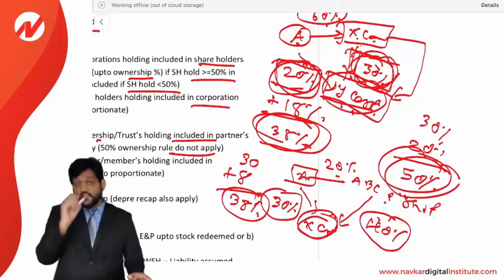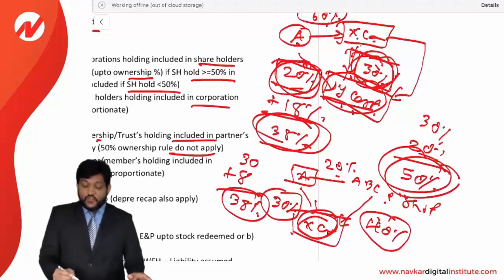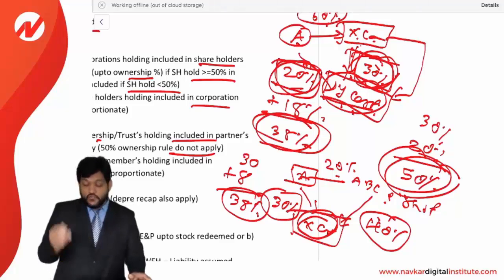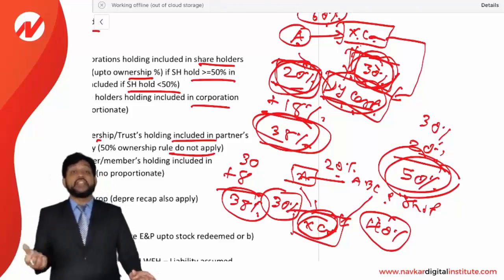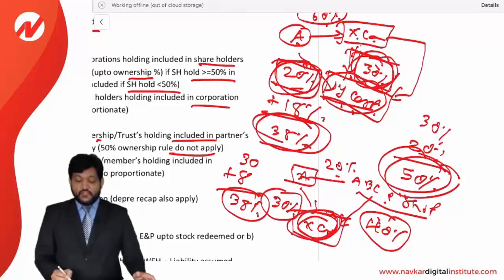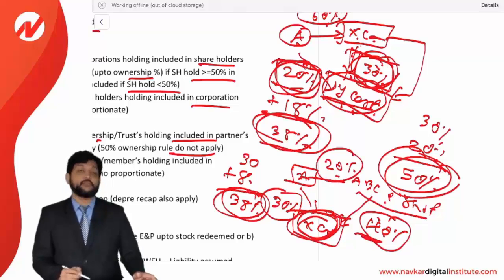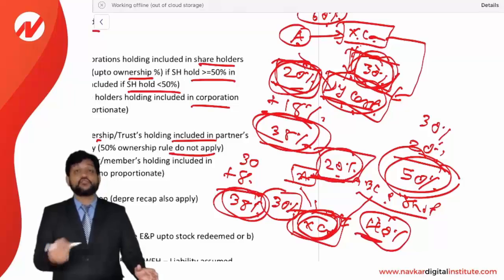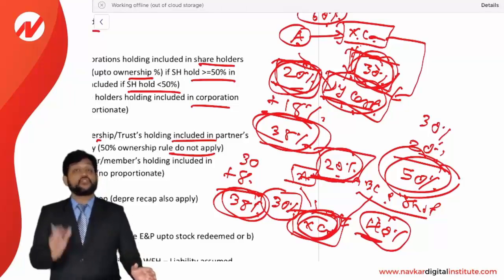So A's holding in X corporation is equal to 30% direct plus deemed attribution. ABC partnership's holding in X corporation is 40%, 20% of it is 8, so 30 plus 8 is equal to 38%. Fine, so that way. Now here you can see it's a 20% holding only, yet we still included the attribution because here the 50% rule is not applicable.